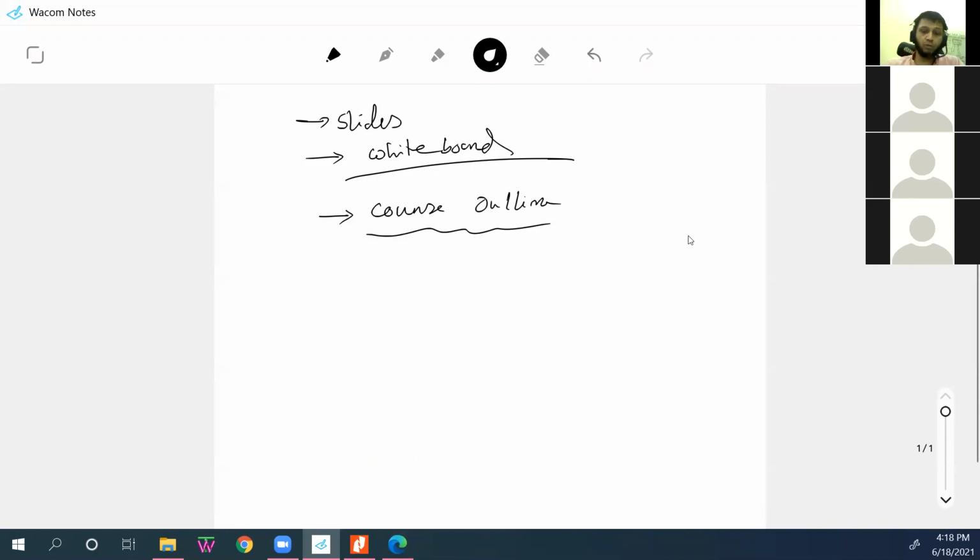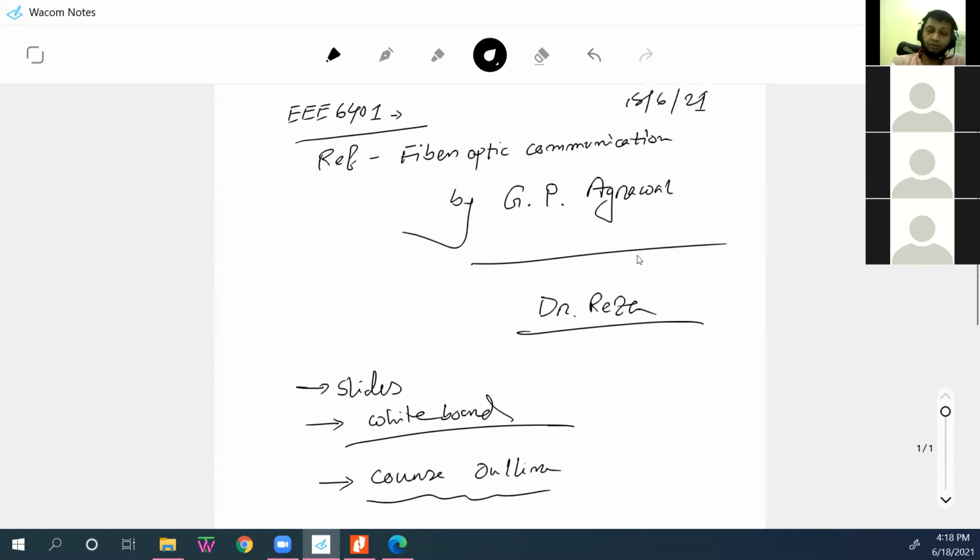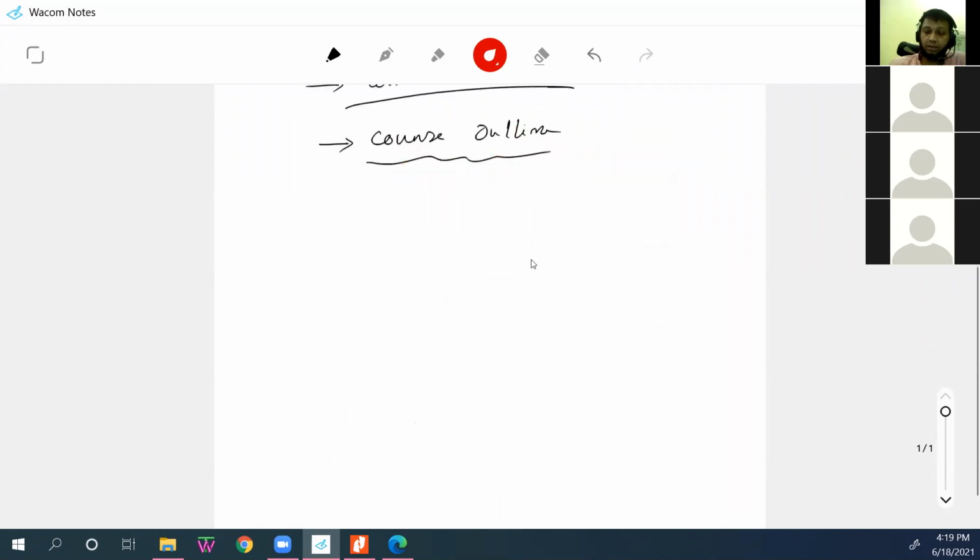So fiber optic communication is nothing but communication, right? Our main focus will be communication, but because I don't know how much background you have about fiber optics, it will be a little bit different. So we will introduce different aspects of fiber so that we can use it in communication. It's more or less a communication-style course, but lots of fiber optic aspects will be discussed.